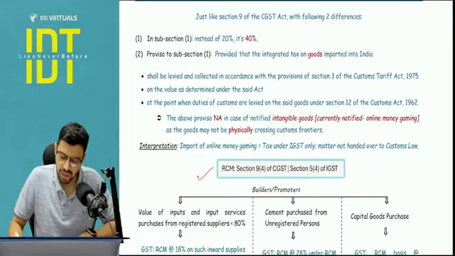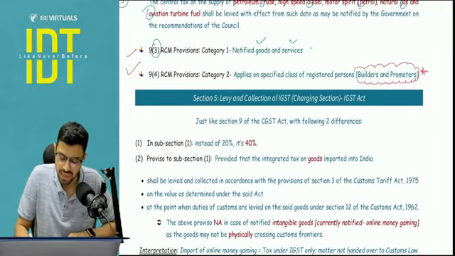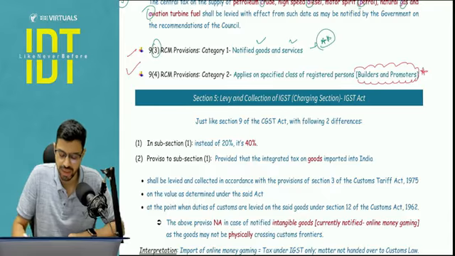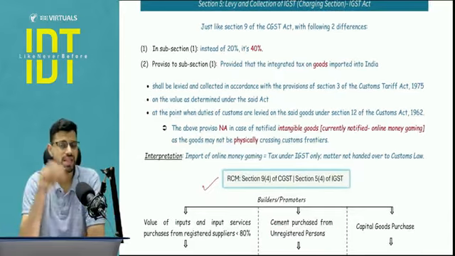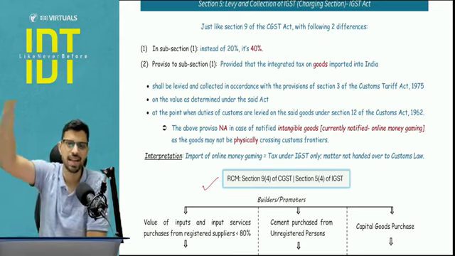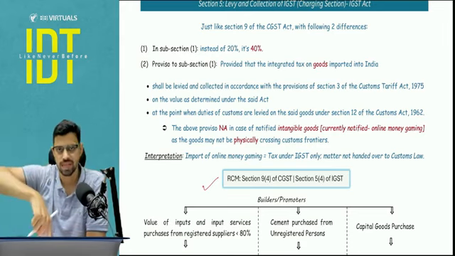So we will cover that, but briefly, and the main list we will cover is 9.3 with respect to goods and services. This is very much testable in your exam. Now, before that, we will talk about the IGST charging section, that is section number 5. It is exactly like section number 9 with 2 changes. Instead of 20%, this can be maximum 40%, right?